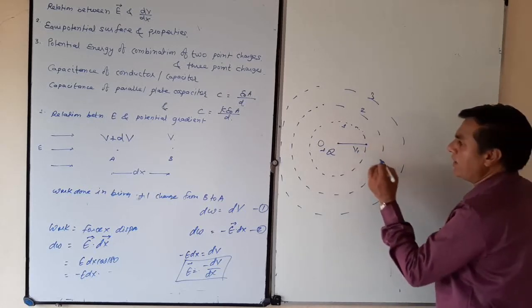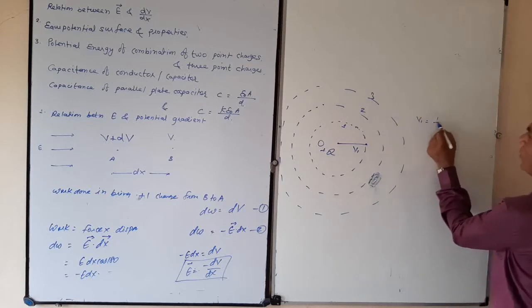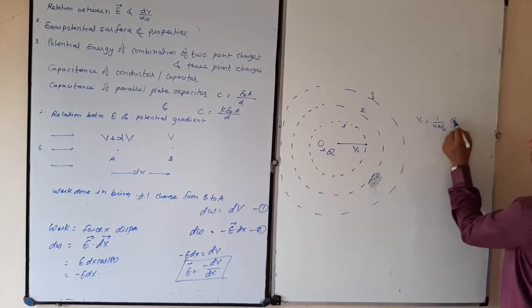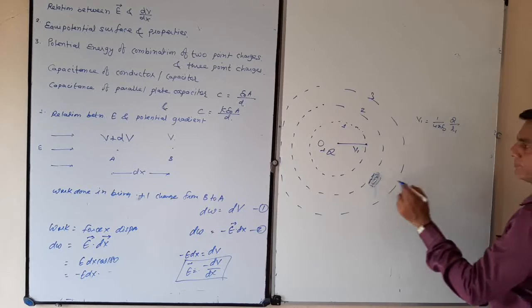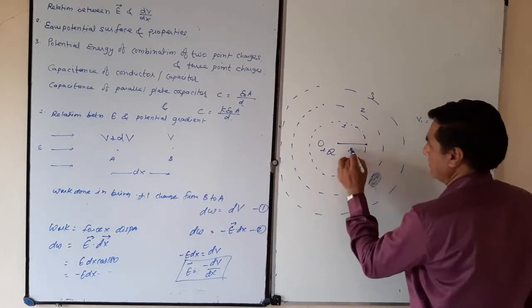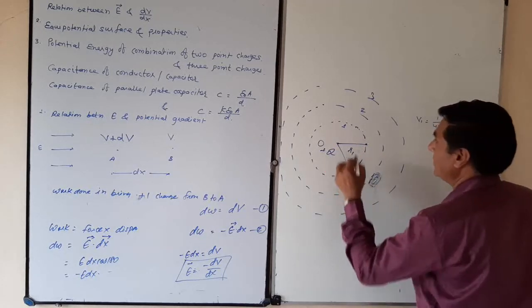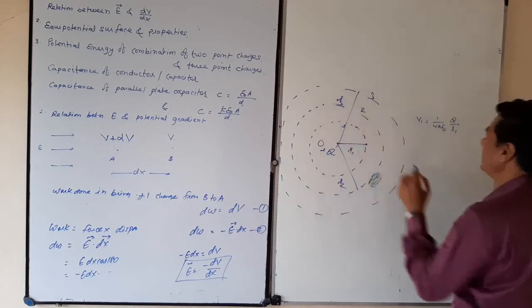Potential at point 1, V1, is equal to 1 upon 4 pi epsilon 0 times Q by R1. It is R1 distance, it is R2 distance, it is R3 distance.